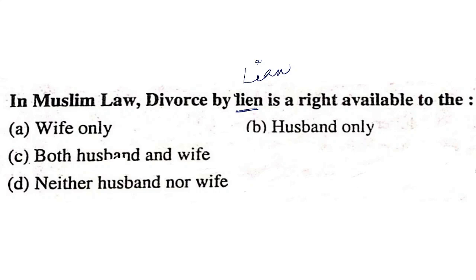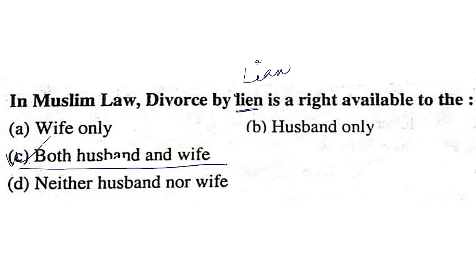Divorce by lien, that is by mutual consent or mutual imprecation, is available to both husband and wife.